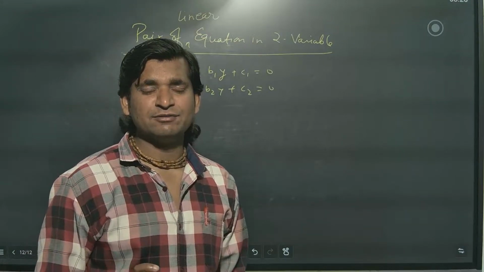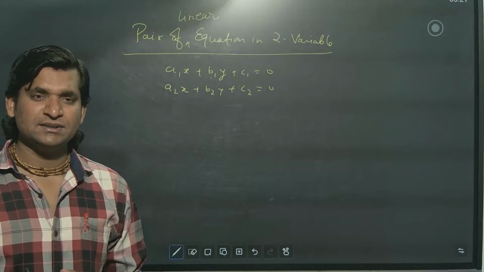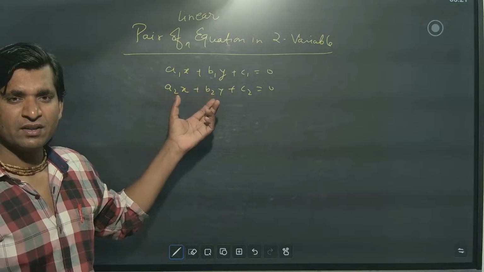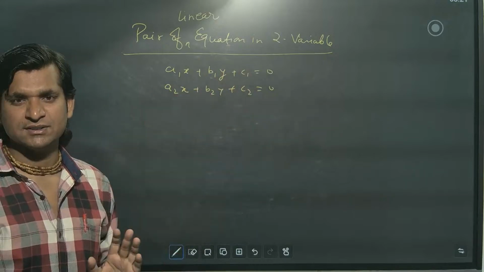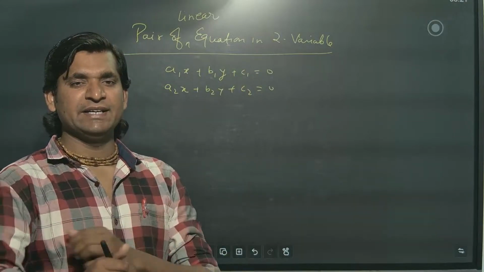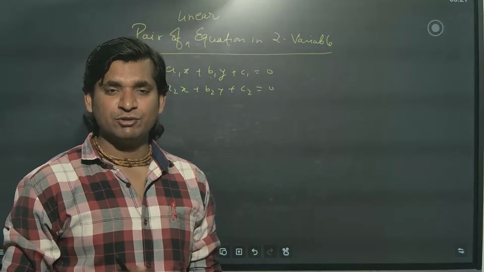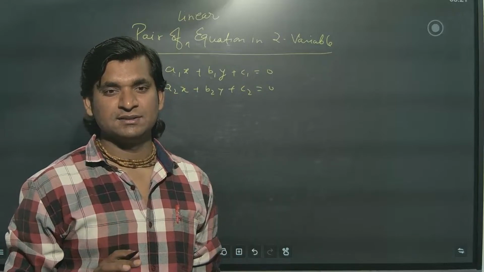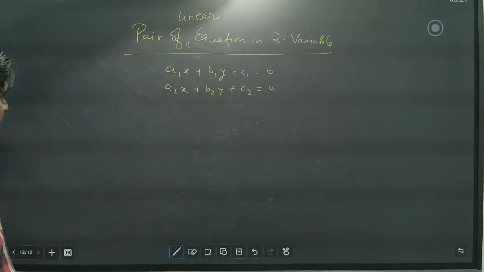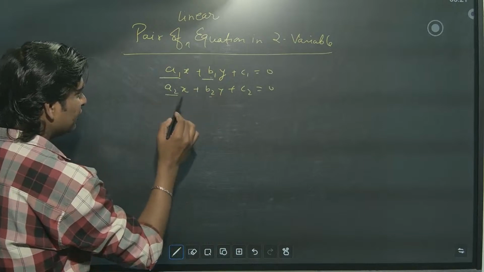If you don't know the general form, what is it? General form means the root of that concept. Using this, we can make any number of equations. This is a base model. Before preparing anything, we want a base model. Even before building a house, we want a blueprint. So this is the blueprint of a pair of linear equations in two variables. Here, a and b are known as the coefficients of x and y.